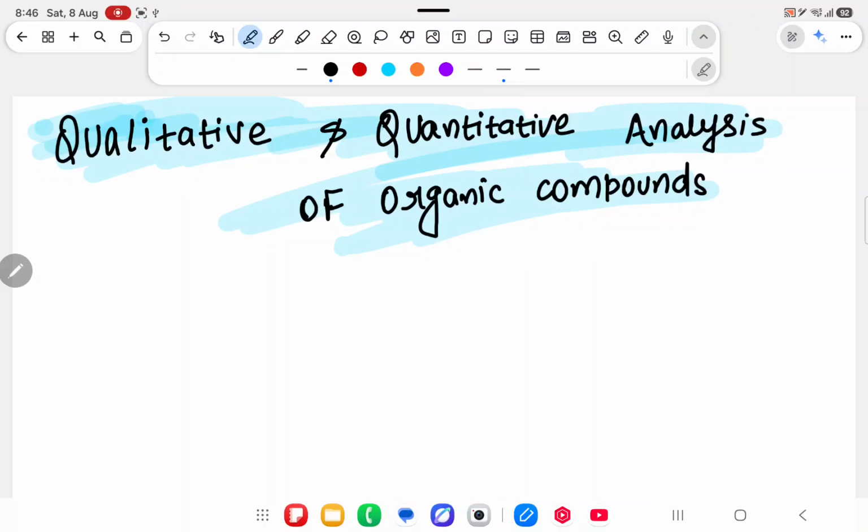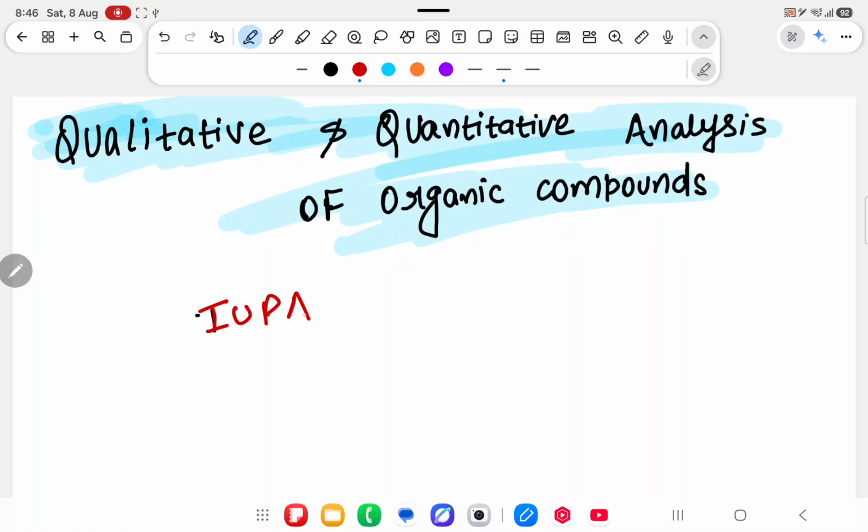Now, today I am going to start the next part of the topic that is called qualitative and quantitative analysis of organic chemistry. Before studying this topic, understand what the major portion is.